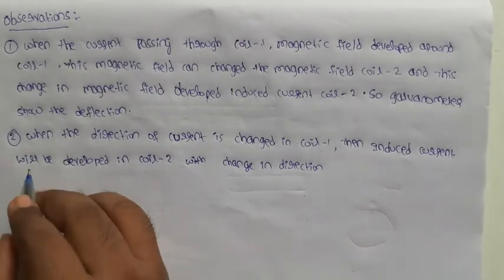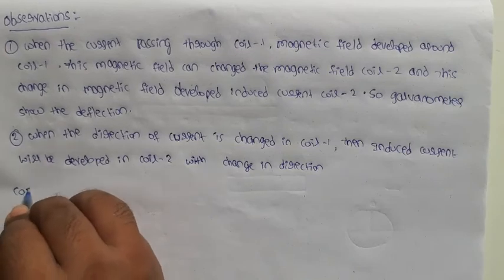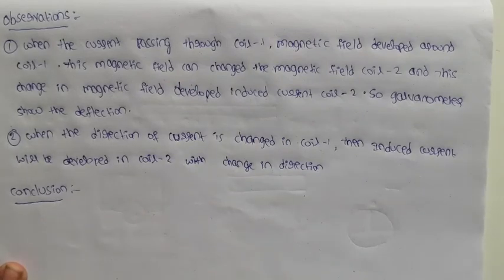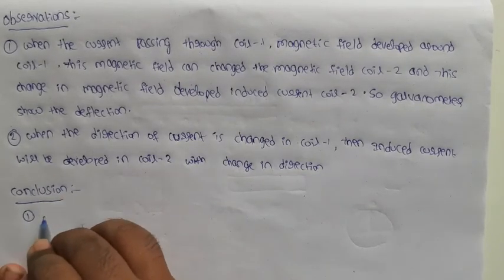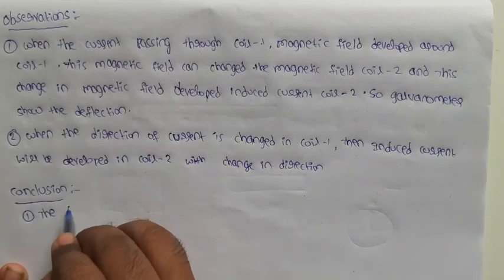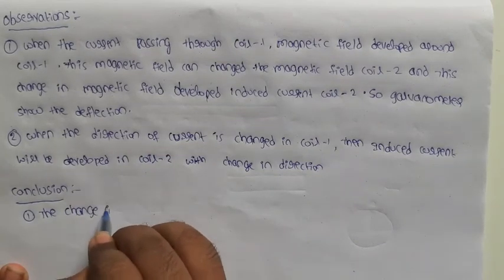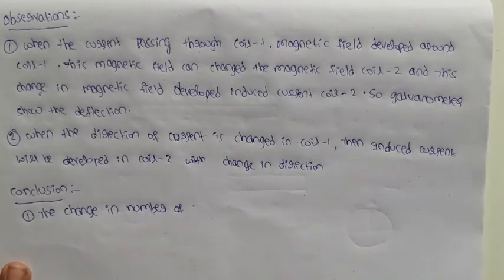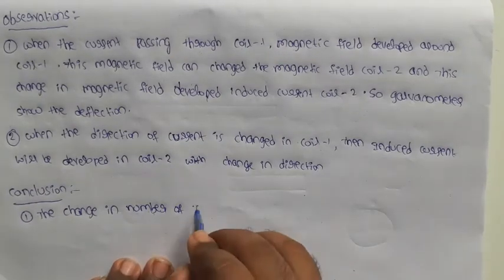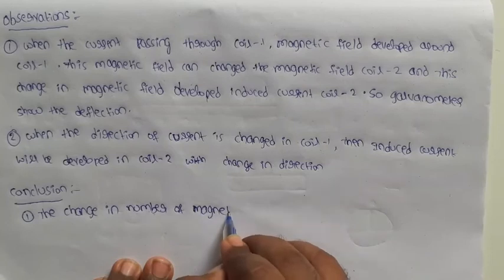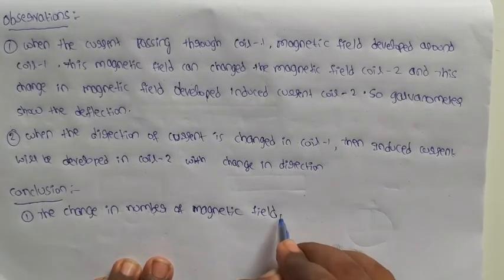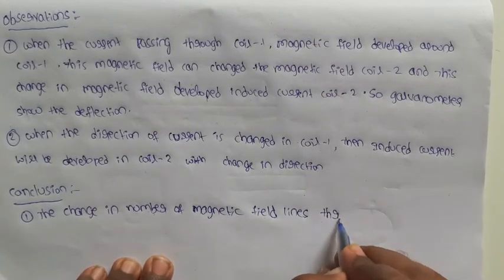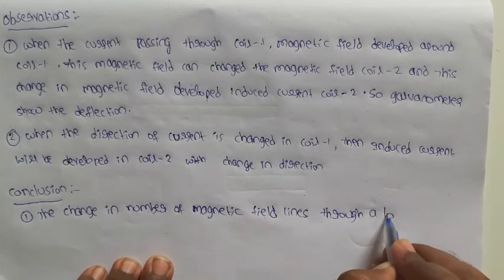Now coming to the conclusion of the experiment. What is the conclusion of this experiment? The change in the number of magnetic field lines through a loop.